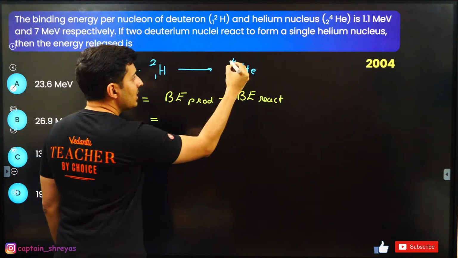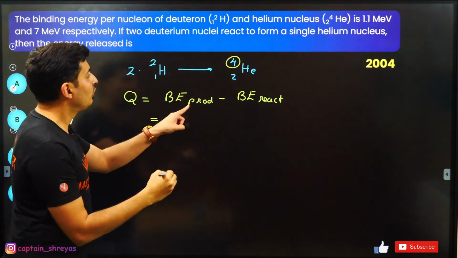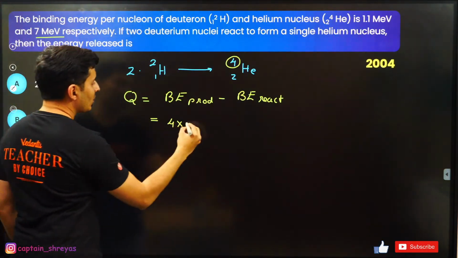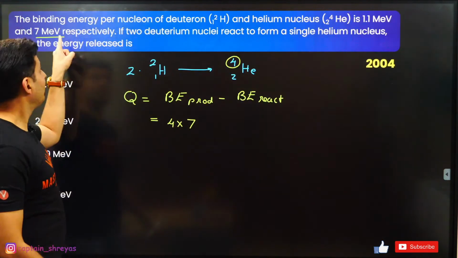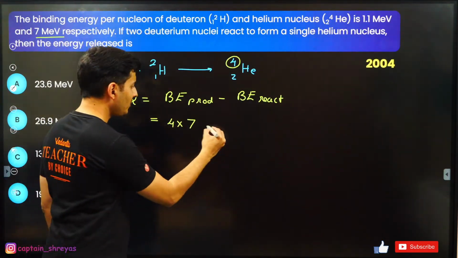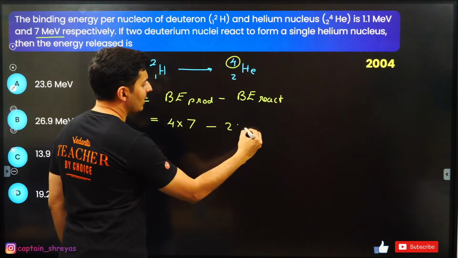But be careful, there are 4 nucleons here. So 4 times for helium, the binding energy is 7. So 4 times 7. Remember, this is per nucleon. There are 4 nucleons, so 4 into 7. Minus, there are 2 hydrogen atoms. So put 2 over here first.